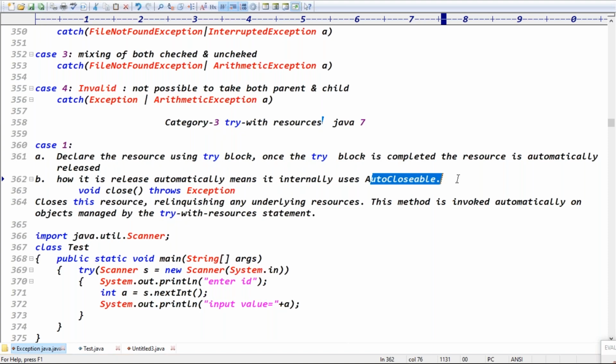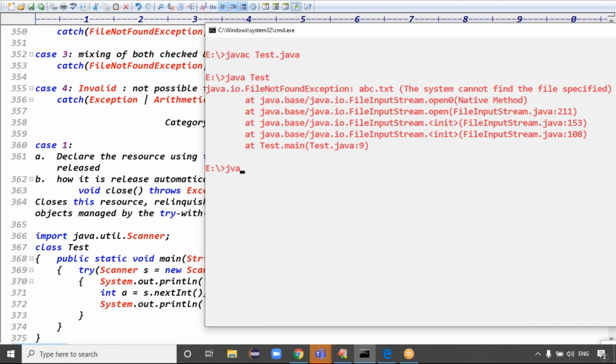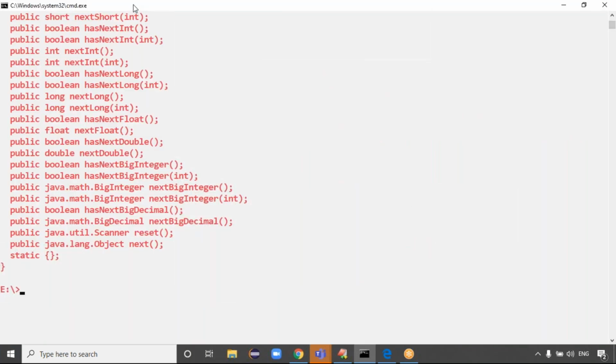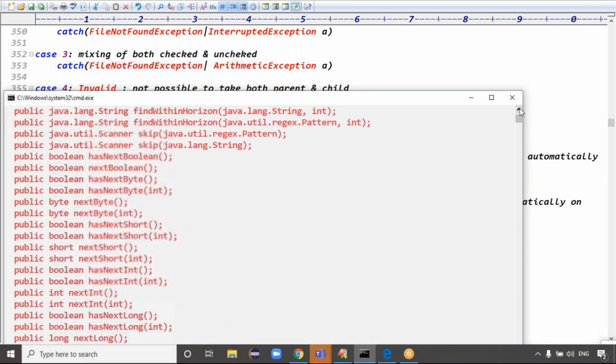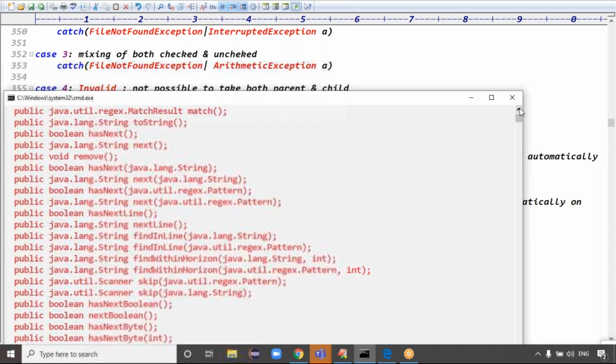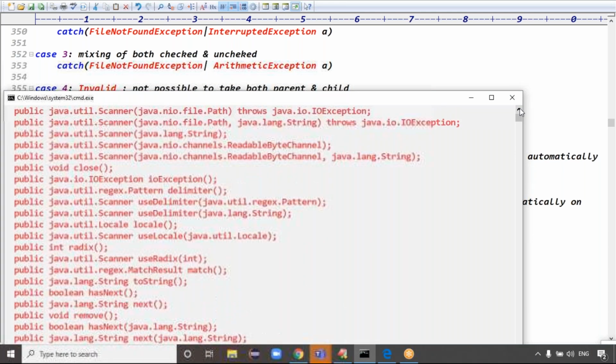Okay. Guys, what is the point here? Internally implementing which interface here? AutoCloseable interface, right? That's what, guys. To check the predefined support of the Scanner class, java.util.Scanner class, internally the Scanner class is implementing the AutoCloseable interface. See, these are the methods which belong to the Scanner class, guys. To check it, we are using the javap command.